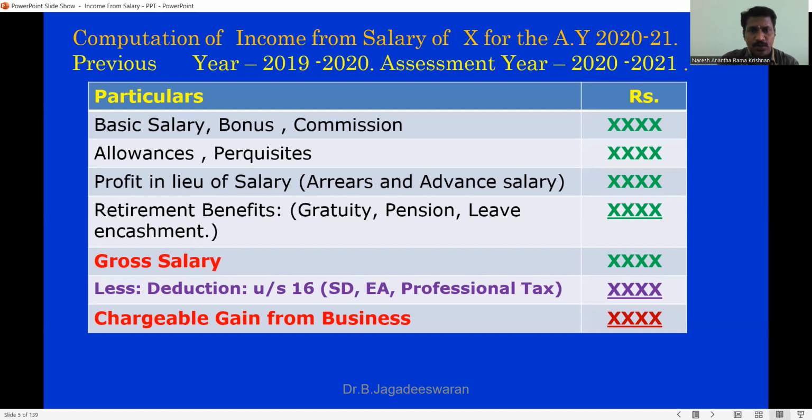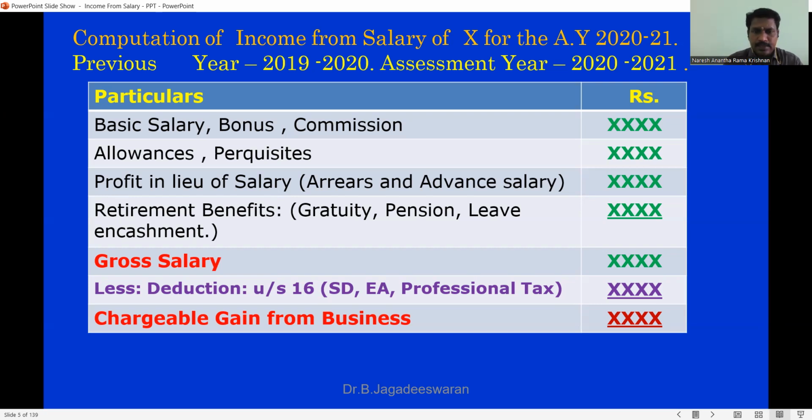From gross salary, you are eligible to claim deductions under section 16. Usually we have three deductions which can reduce your income from salary. One is standard deduction, which is a fixed deduction for all employees. Second, professional tax paid: any payment of professional tax by the employee can be reduced from your gross salary.